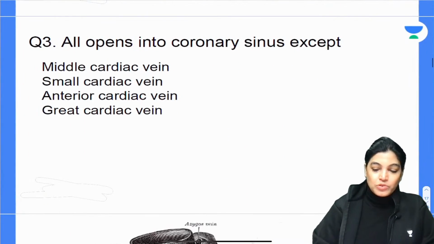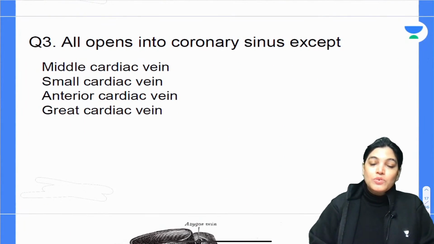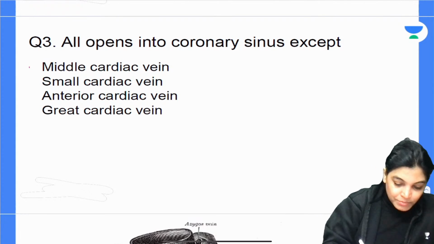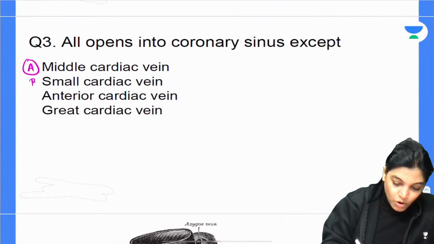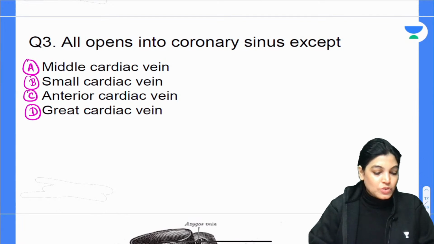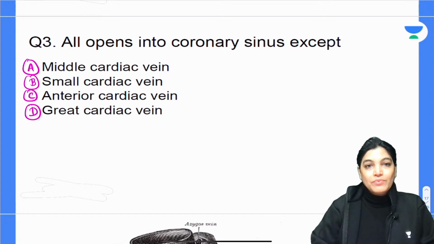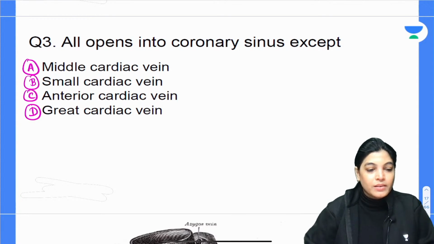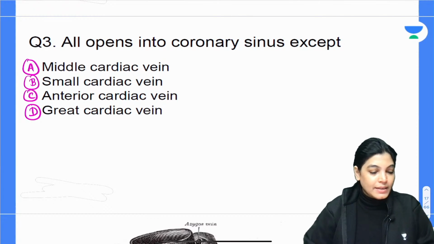Now let's talk about question number 3. All of the following veins open into the coronary sinus except: middle cardiac vein, small cardiac vein, anterior cardiac vein, and great cardiac vein. So according to you, which is the correct answer? Which is the correct answer, my dear aspirants? Please mark the correct answer.